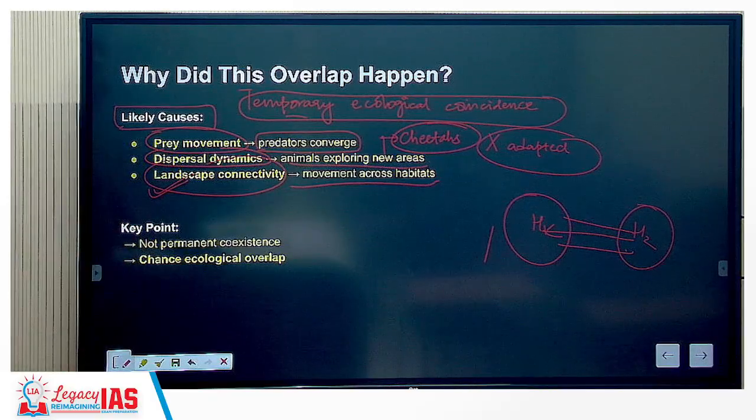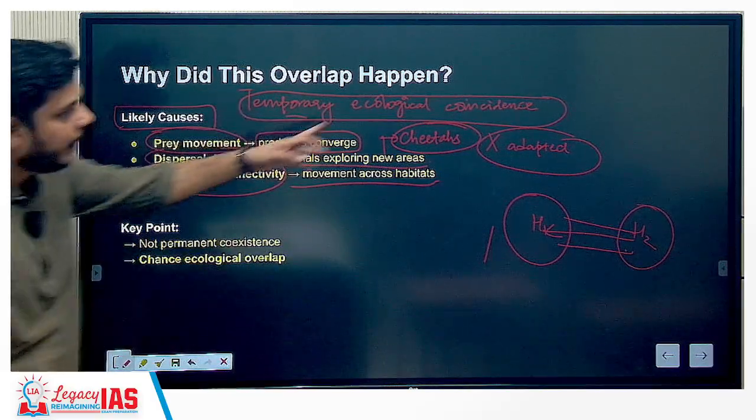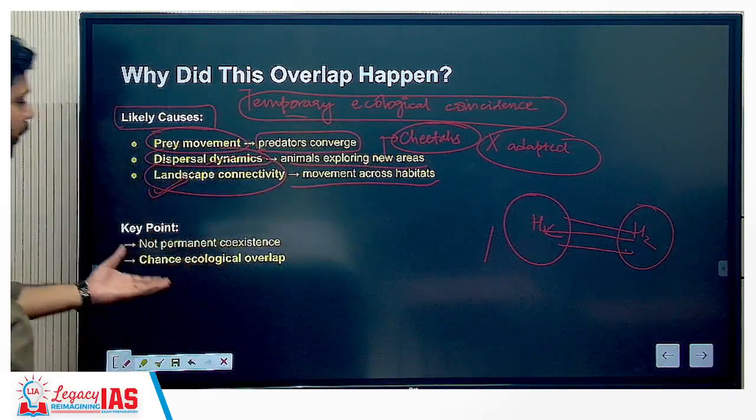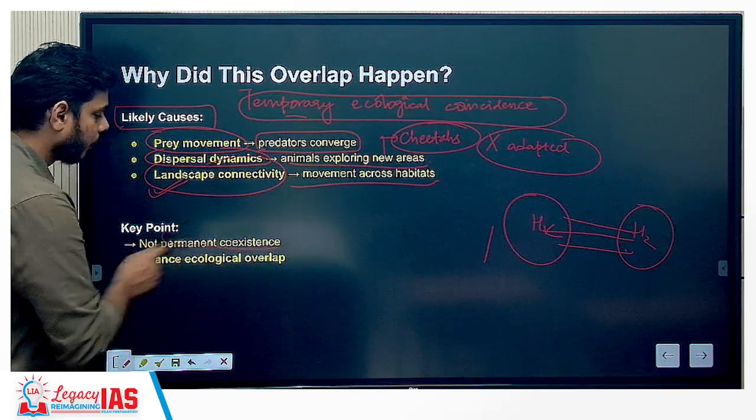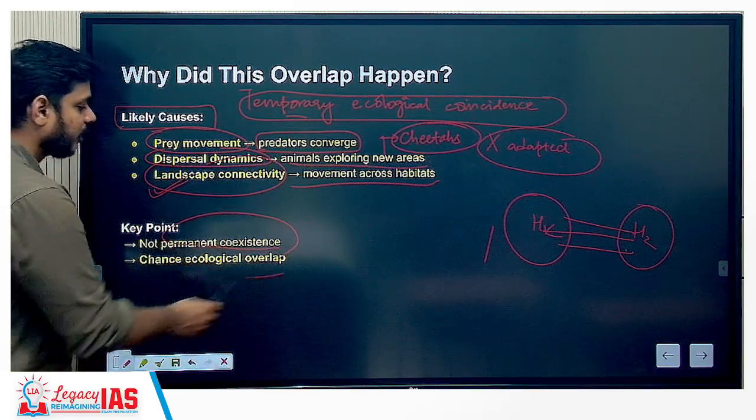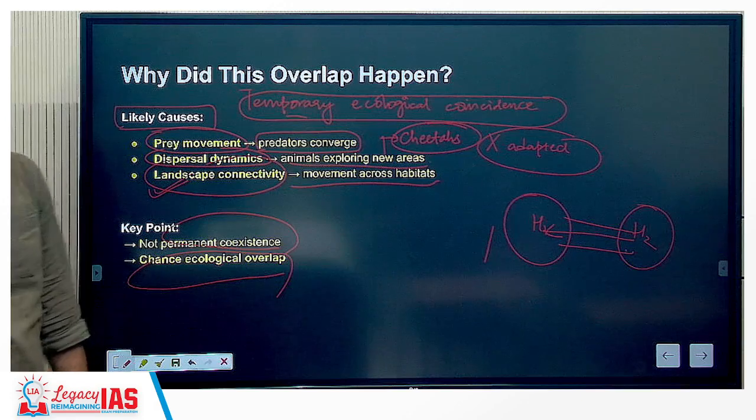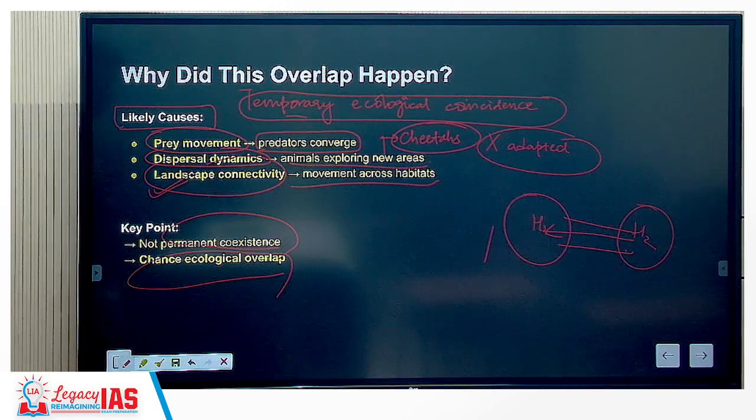Key point here is that it is again a temporary ecological coincidence. It is temporary in nature, and it is not a permanent coexistence. That means it is a chance by which the ecology is overlapping for each other. Okay?